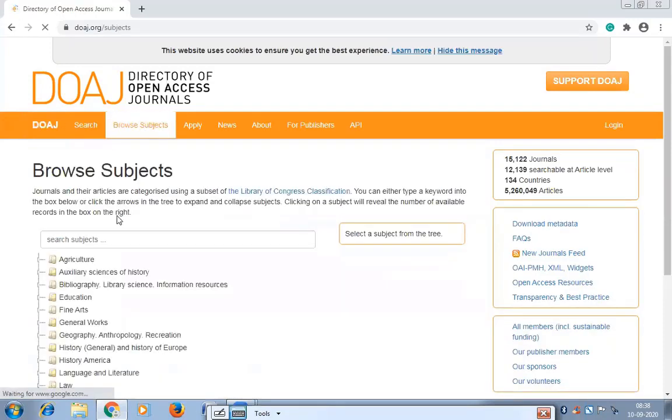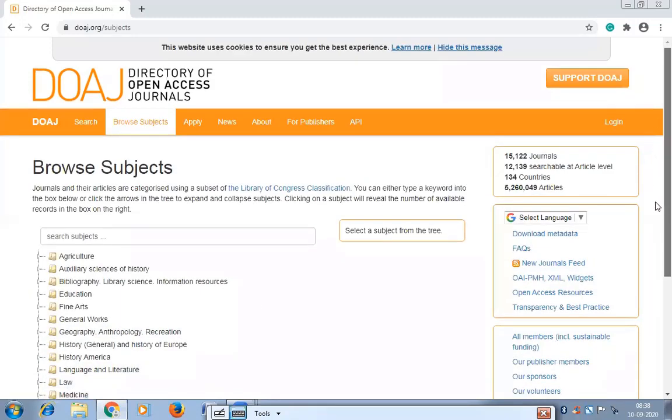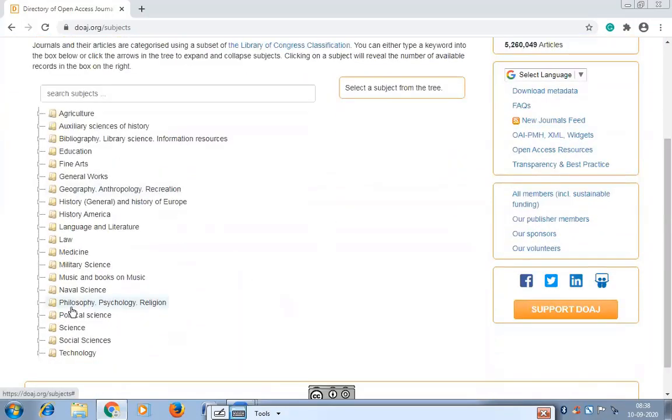You can go to browse subject. See, you can see here subjects are arranged in alphabetical order. You just select a subject and you can search in the subject.